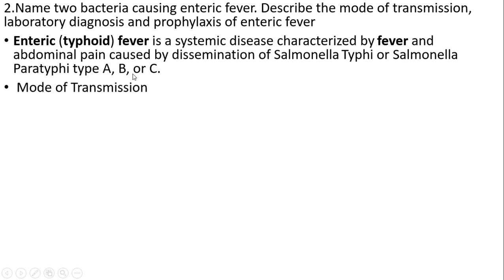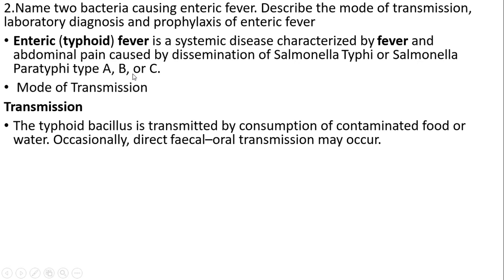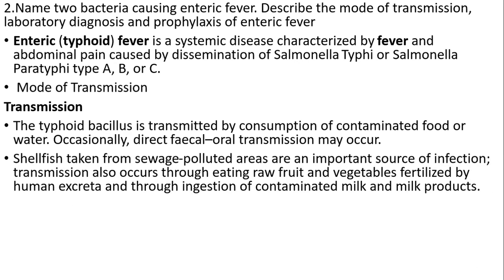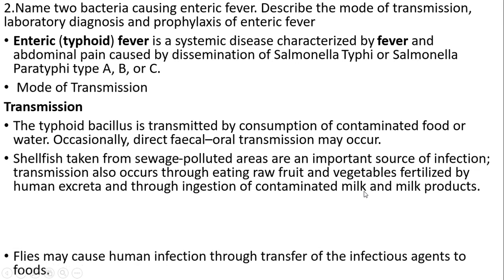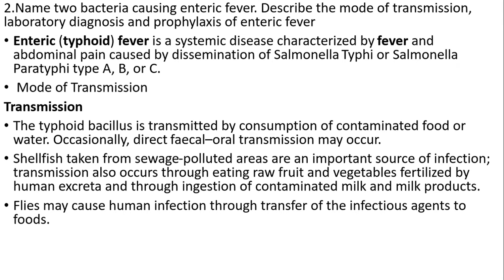The mode of transmission includes: first, typhoid bacillus is transmitted by consumption of contaminated food or water. Occasionally, direct fecal-oral transmission may occur. Shellfish taken from sewage-polluted areas is an important source of infection. Transmission also occurs through eating raw fruit and vegetables fertilized by human excreta and through ingestion of contaminated milk and milk products. Flies may cause human infection through transfer of the infectious agent to foods.